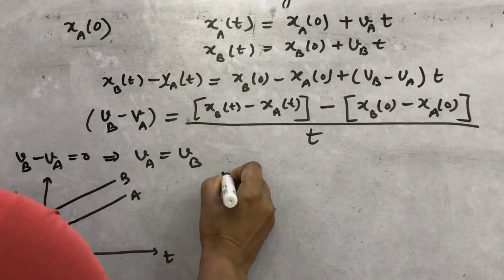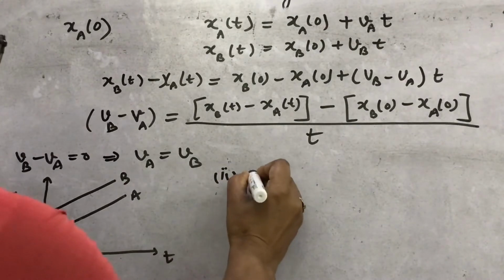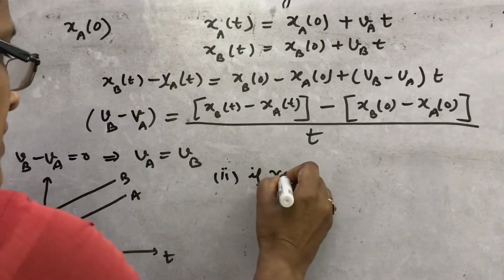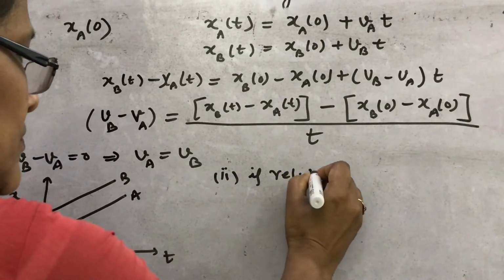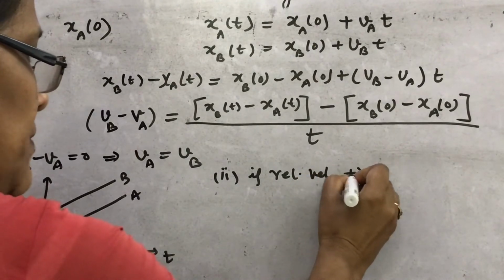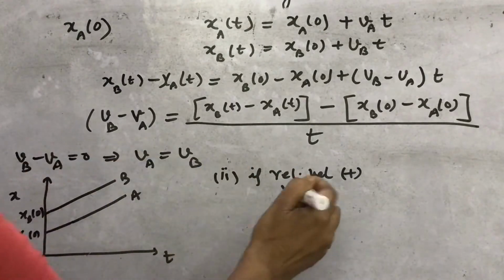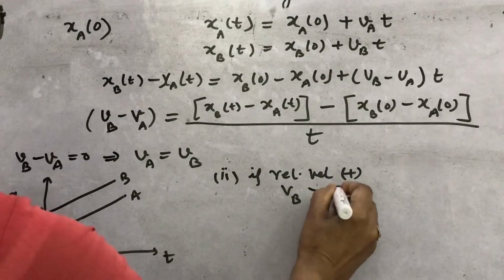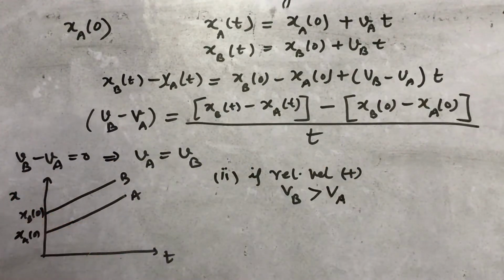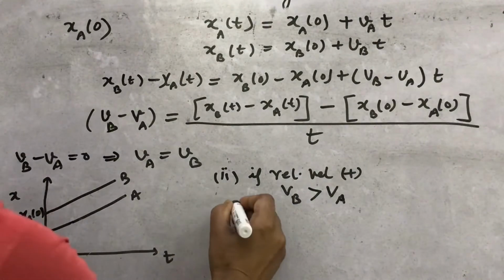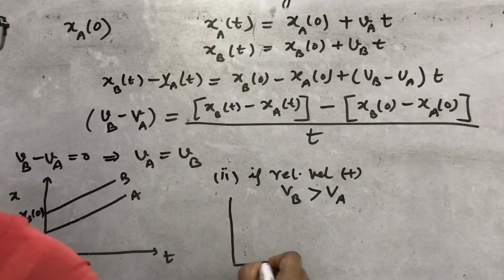What will be the second case? If the relative velocity is positive. Positive means, since we are considering the relative velocity of b with respect to a, vb is greater than va. Now how will you plot the graph here?